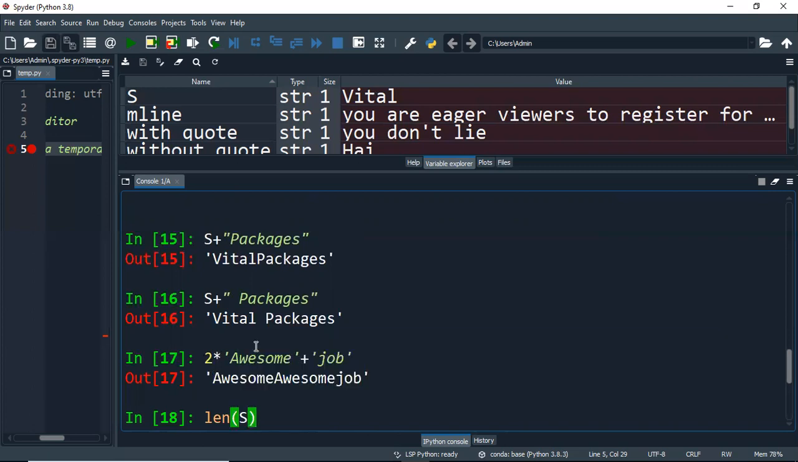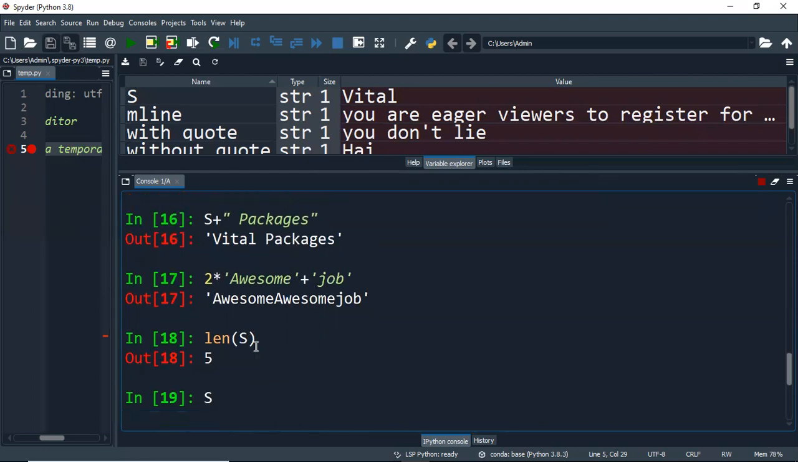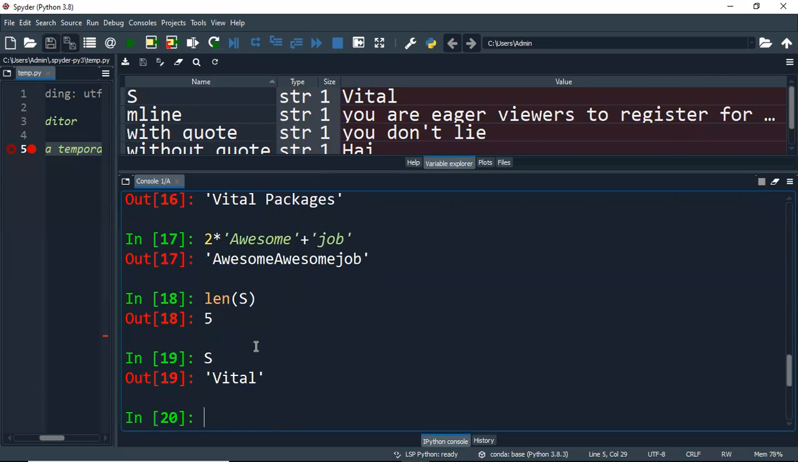If you want to find out the length of the string, I give len as the built-in. Len of what variable I have to find out the length of, so that I have to supply. So len of s. If you want, you can print the value for s also. You count it, the length will be 5. So this is how you will be finding out the length of the variable.